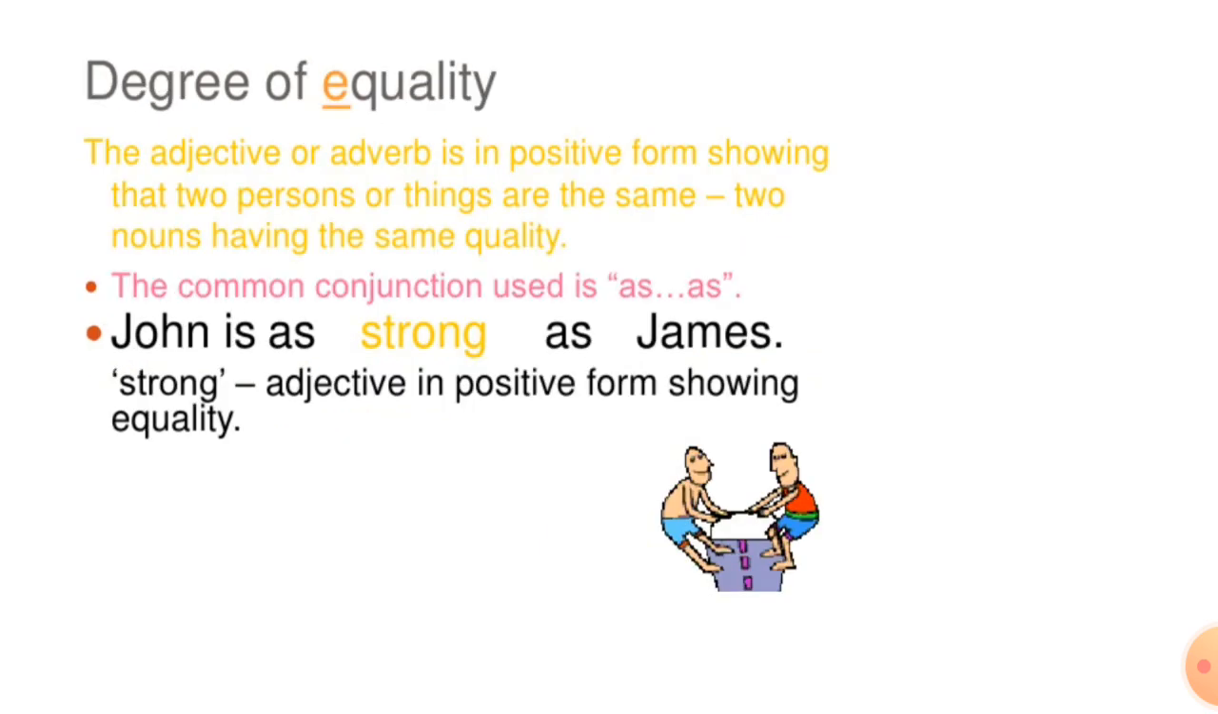Degree of equality. Here, the adjective or adverb is in positive form, showing that two persons or things are the same, two nouns having the same quality. The common conjunction used is "as." John is as strong as James. Strong, adjective in positive form. It is showing equality: as strong as.